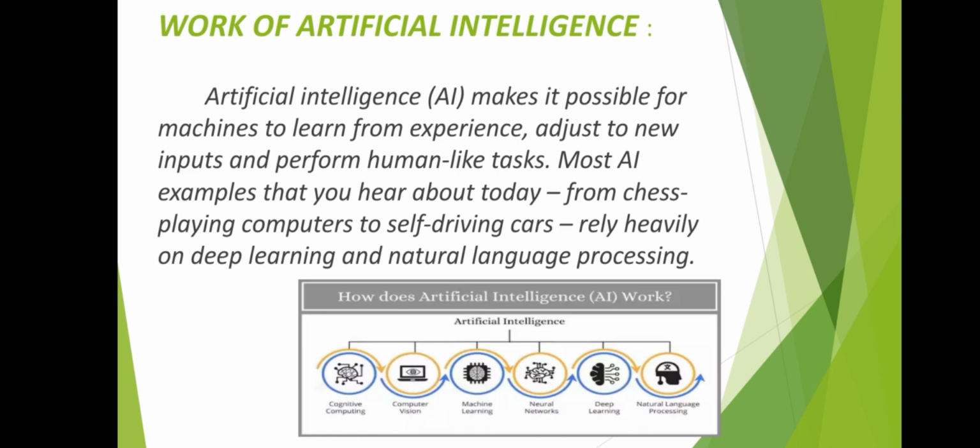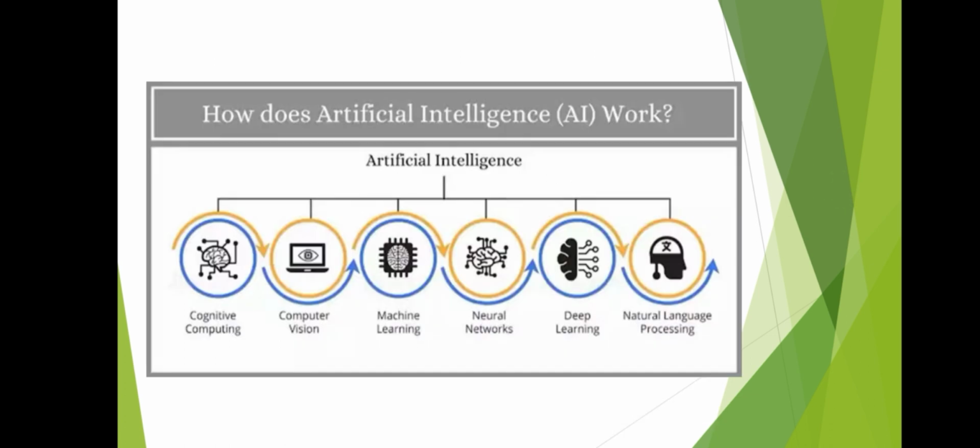Artificial intelligence makes it possible for machines to learn from experience, adjust to new inputs and perform human-like tasks. Most AI examples that you hear about today, from chess playing computers to self-driving cars, rely heavily on deep learning and natural language processing. How does artificial intelligence work? It involves six levels: cognitive computing, computer vision, machine learning, neural networks, deep learning, natural language processing.